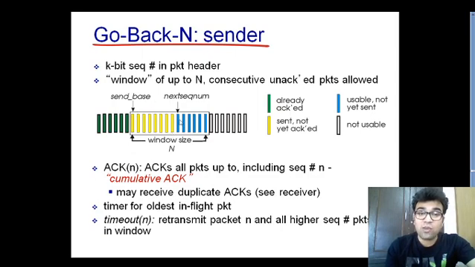These yellow packets are sent from the sending side to the receiving side, but they are not yet acknowledged. In this same window, the blue category are the packets which can be sent from the sending side to the receiving side, but they are still inside the window. They are not sent yet, but these packets can be sent.